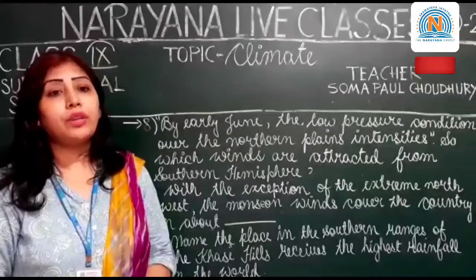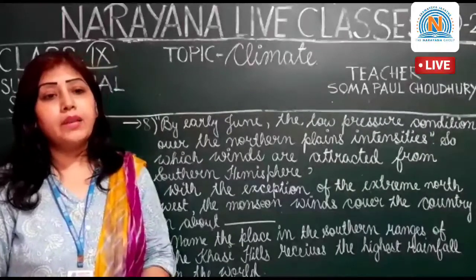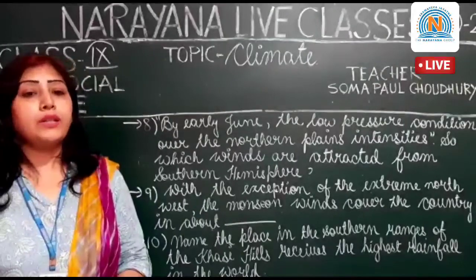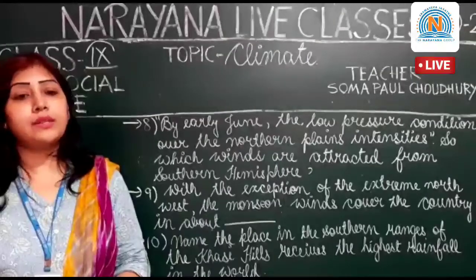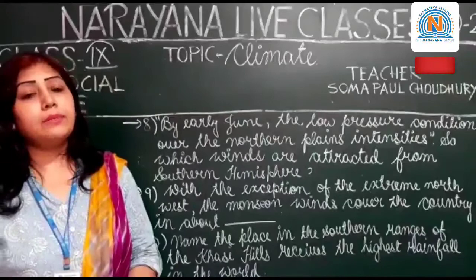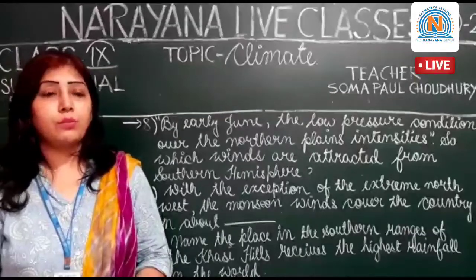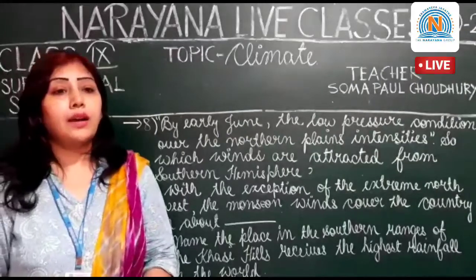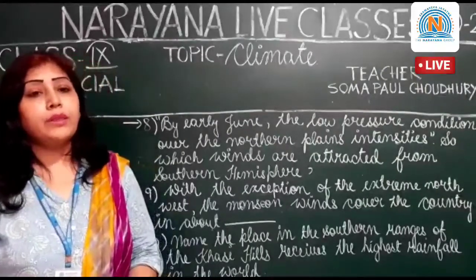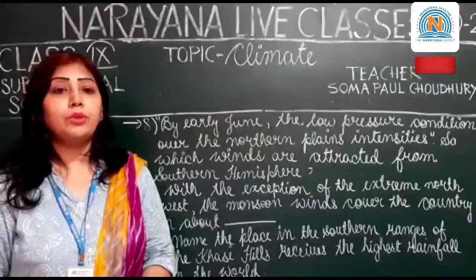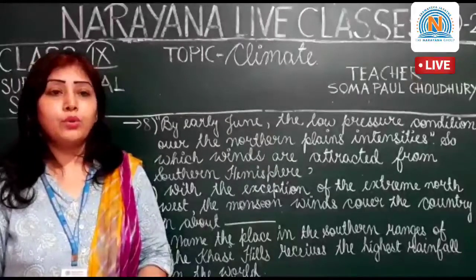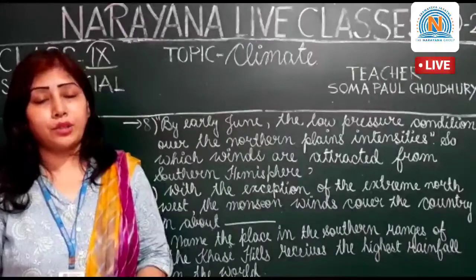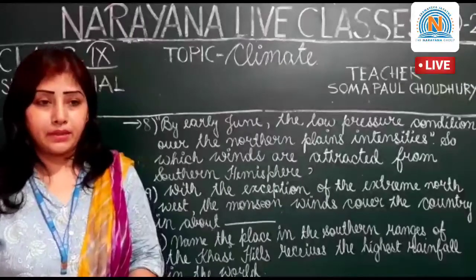The trade winds, which originate over the warm subtropical areas of the Southern Ocean, cross the equator and blow in a southwestern direction, entering the Indian peninsula as the southwest monsoon. So moving on to question number 9, which is fill in the blanks. With the exception of the extreme northwest, the monsoon winds blow over the country in about blank. The answer is a month.